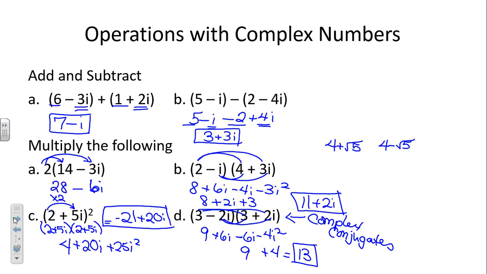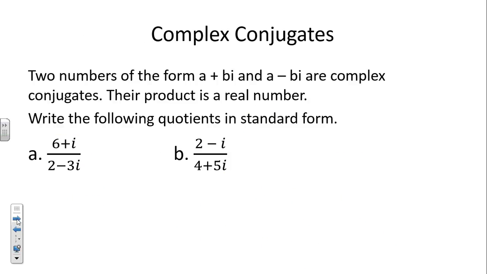Okay, travel in pairs. So, two numbers of the form a plus bi and a minus bi are called those complex conjugates we just mentioned. The nice thing about them is their product is a real number. The imaginary portion is gone. Okay, so when we know that, we can utilize that to help us simplify things.